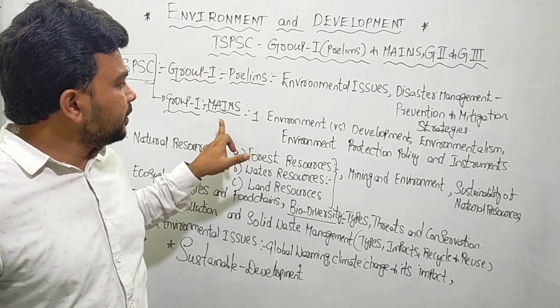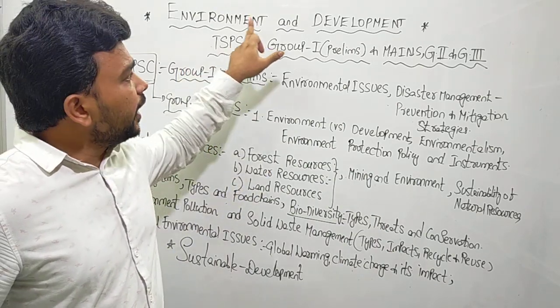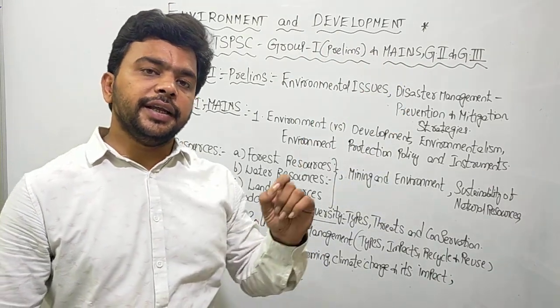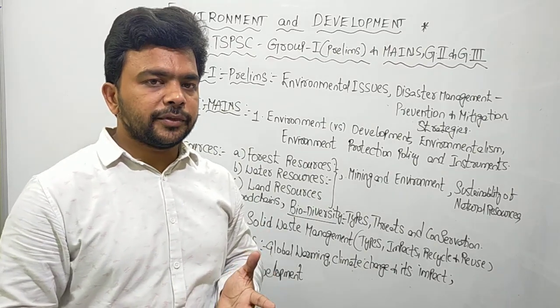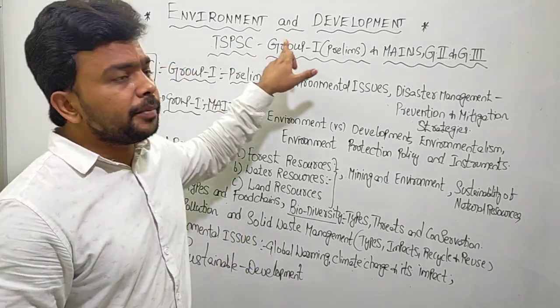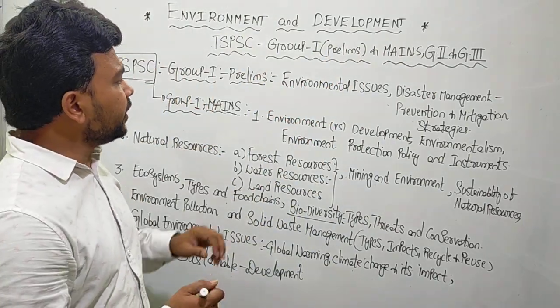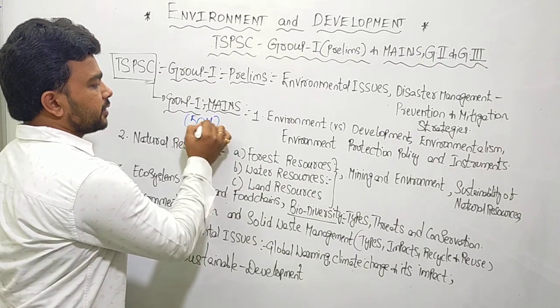If you observe the syllabus paper very clearly, in the third paper, environment and development is the third section, whereas the first section is Indian economy and the second section is Telangana economy. This environment and development section is for 50 marks in the Group 1 mains.